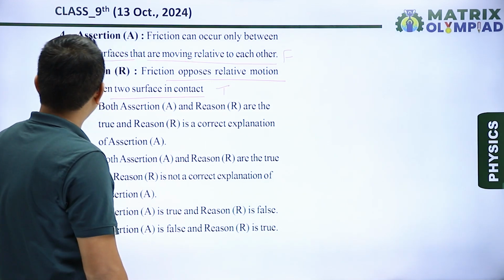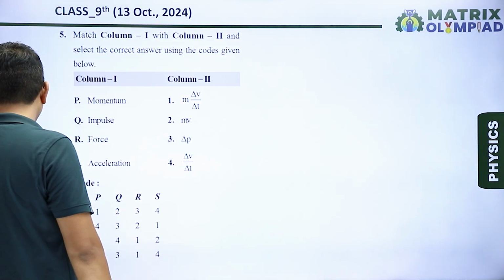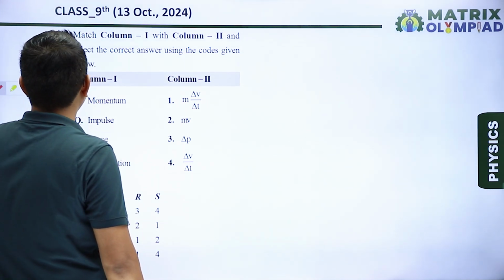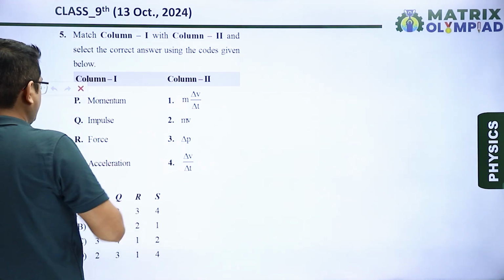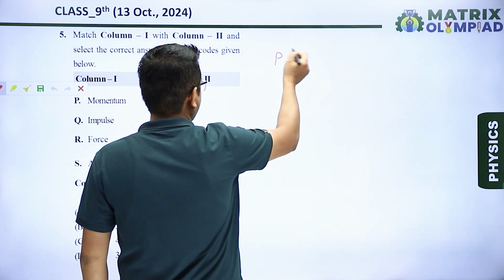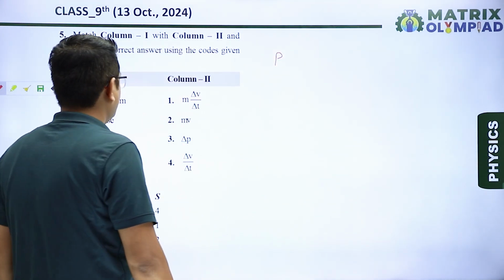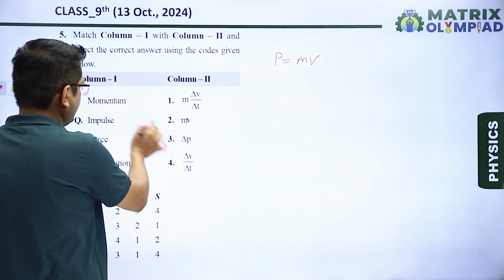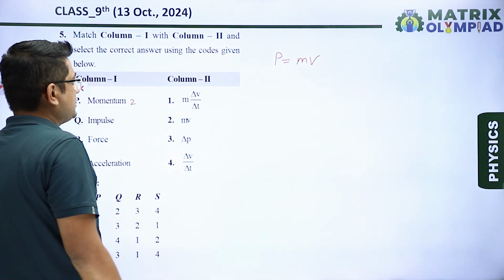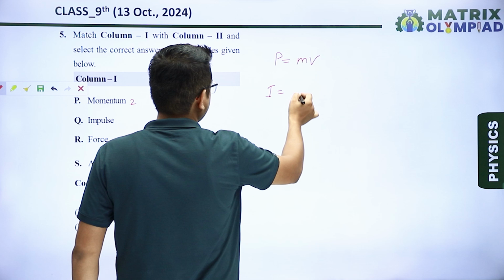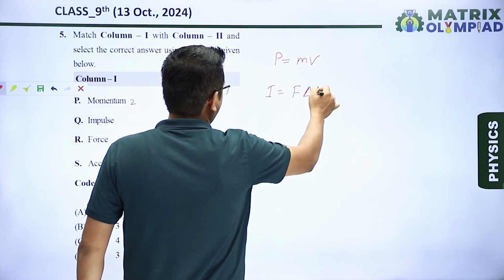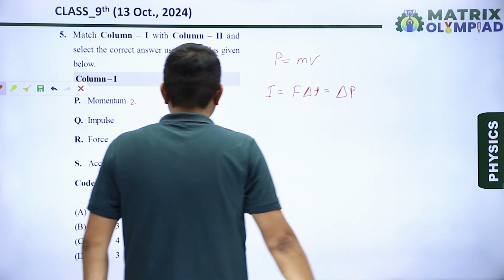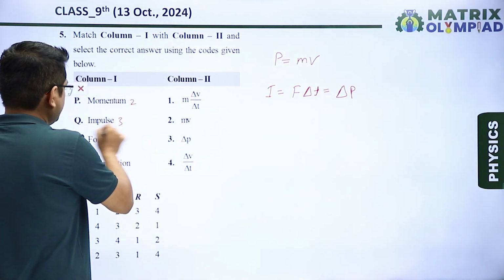Okay. Next question. Question number 5. Match the following. In this we have to choose the correct code. Momentum. So let us see, what is momentum? Momentum is given by P, and momentum is equal to the product of mass and velocity. So for P I will write 2. Impulse. What is impulse? Impulse is equal to force into time of contact, or we can say it is also equal to change in momentum. So for impulse I will write 3.